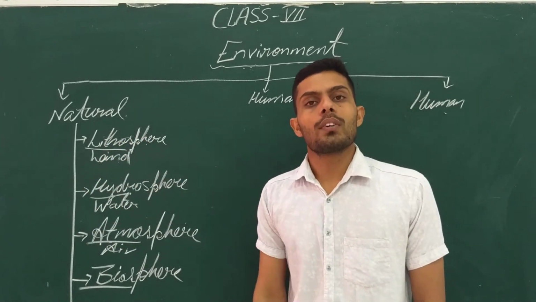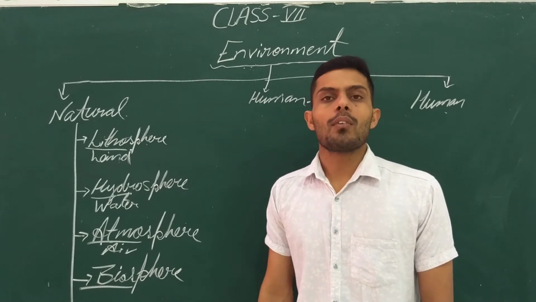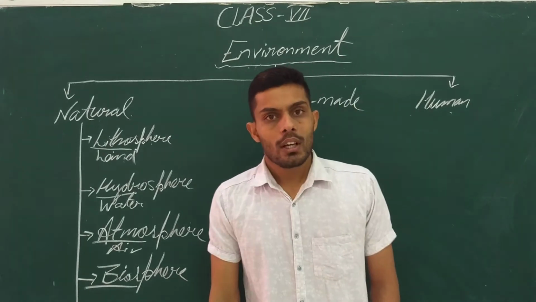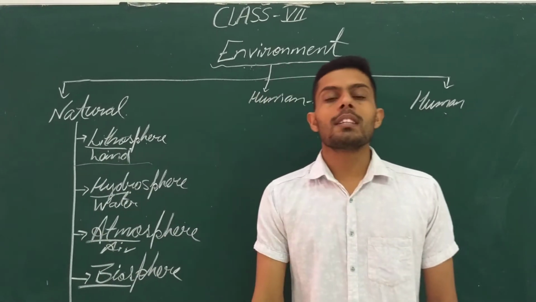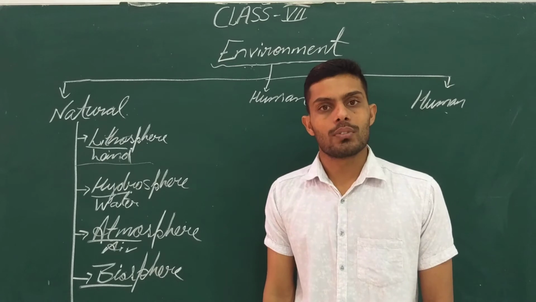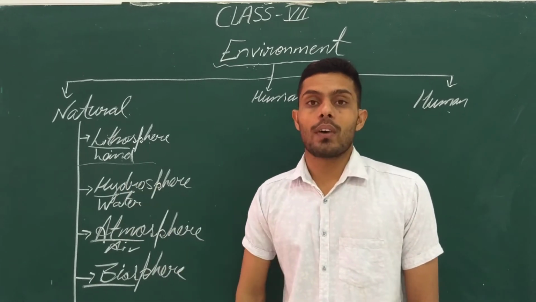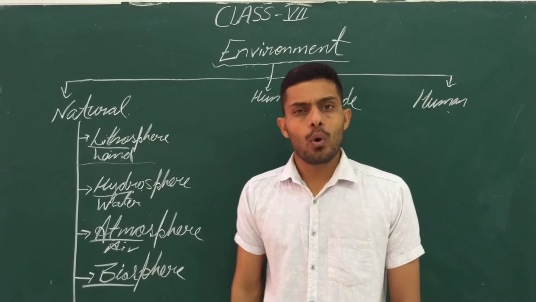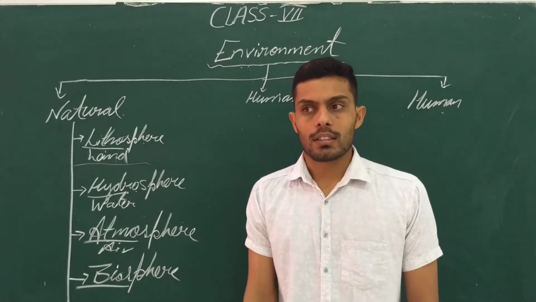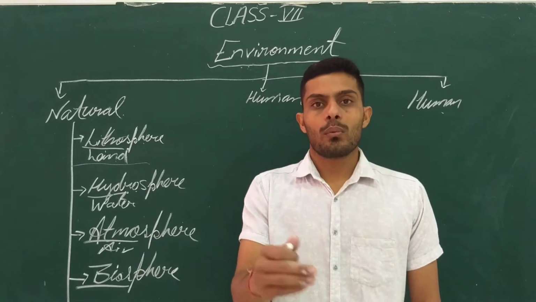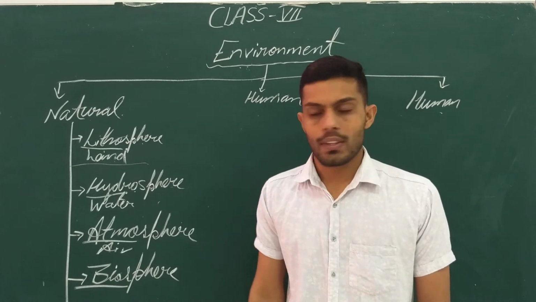Hydrosphere is the domain of water. It consists of all the water bodies, and all the surroundings made of these water bodies are termed the hydrosphere.